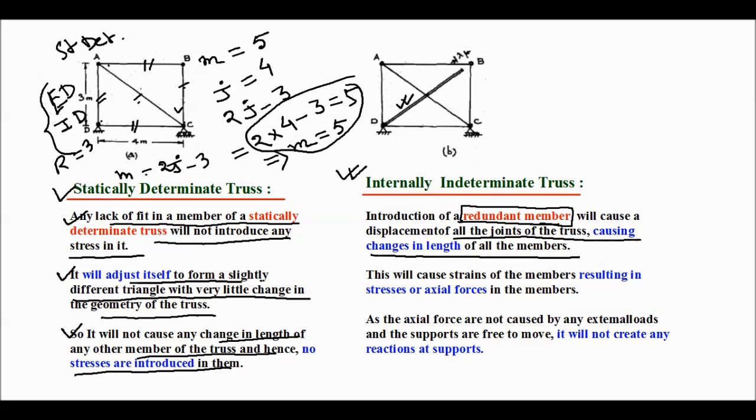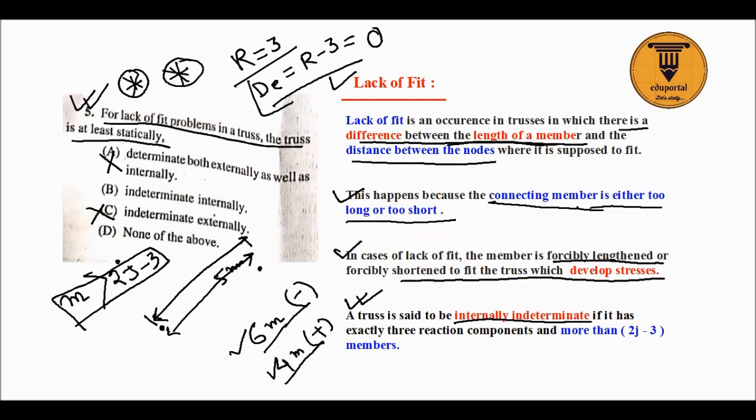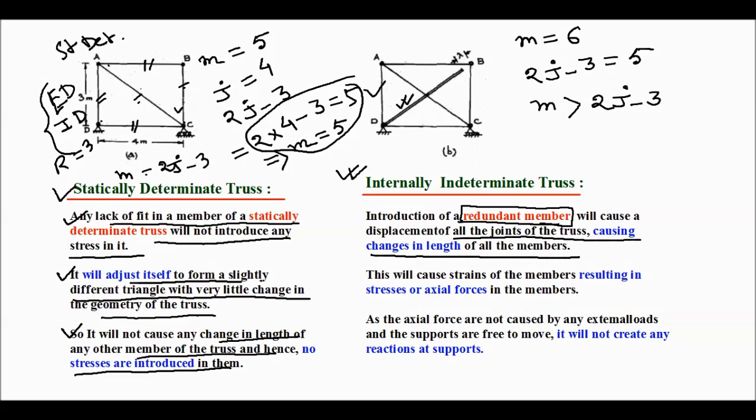So here m is equal to 6. 2j minus 3, as in the case of previous problem also it will come like this, is equal to 5. So m greater than 2j minus 3. So here we have shown that for indeterminate case m greater than 2j minus 3, internally indeterminate, so here m greater than 2j minus 3 and R is equal to 3. So it is internally indeterminate structure.